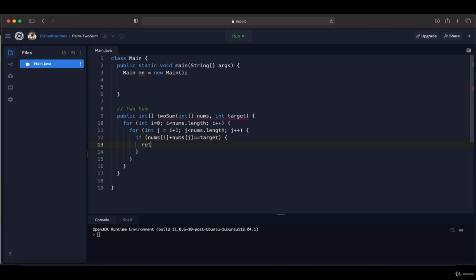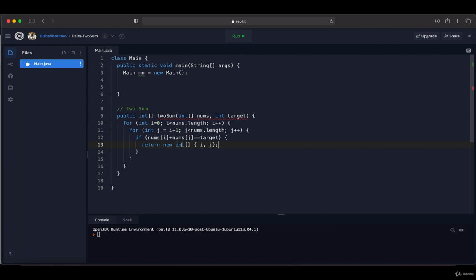case, I'm going to return new array, which will be the integer array. As we said, this function will return the integer array. So inside this array is going to be index of the elements. So we know that i and j are the index of the elements, so we are going to return i and j. So with this we have completed our method.